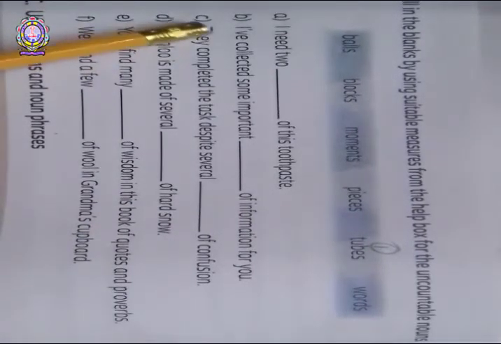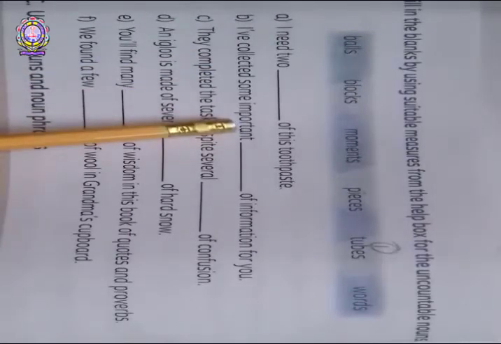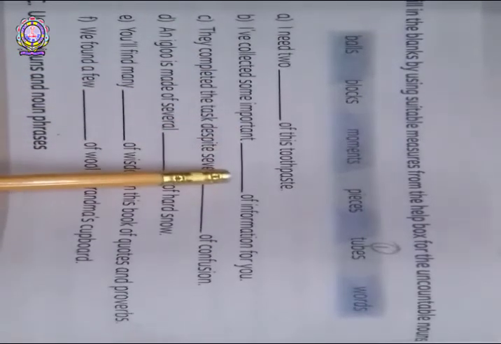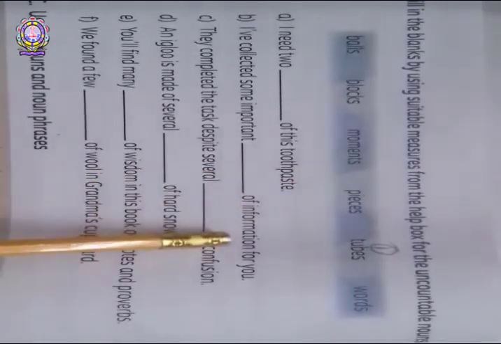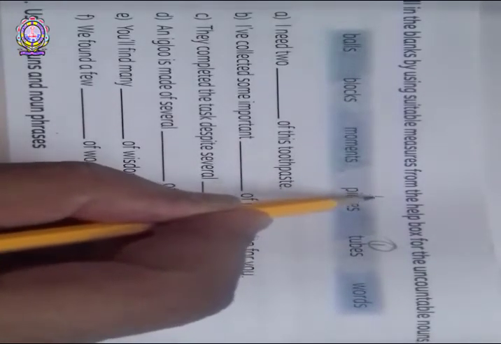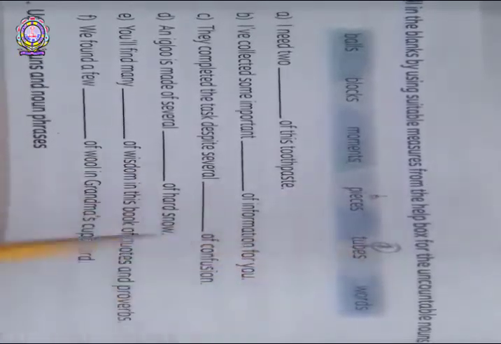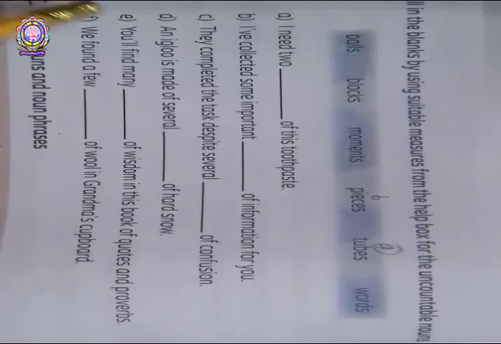Second, I have collected some important pieces of information for you. Here comes pieces. Pieces of information for you.